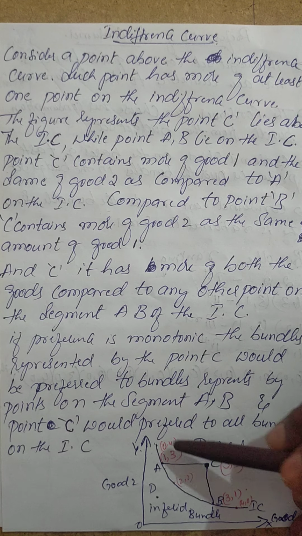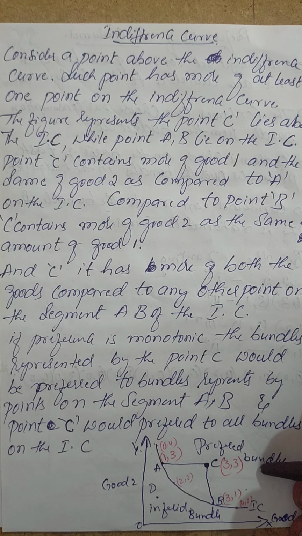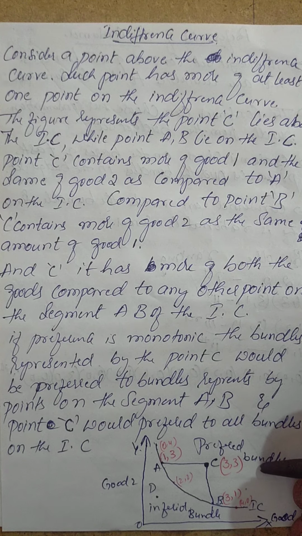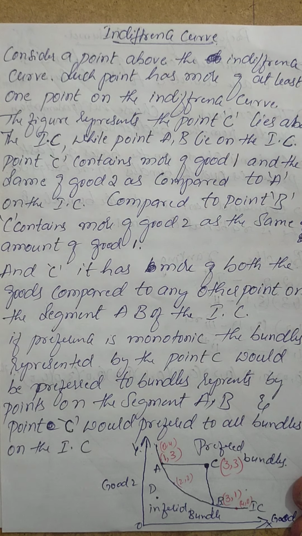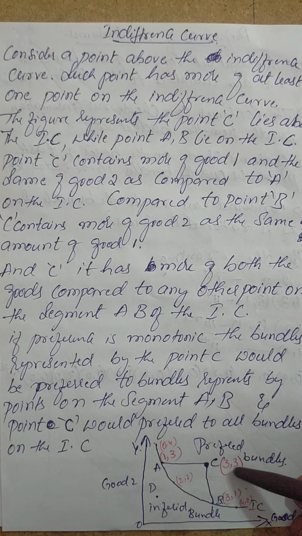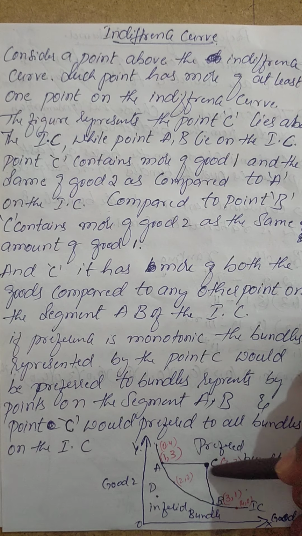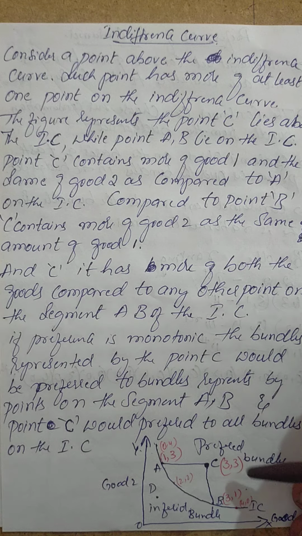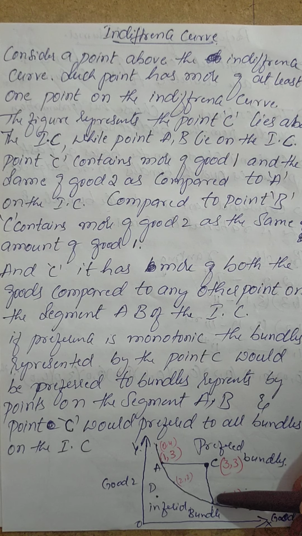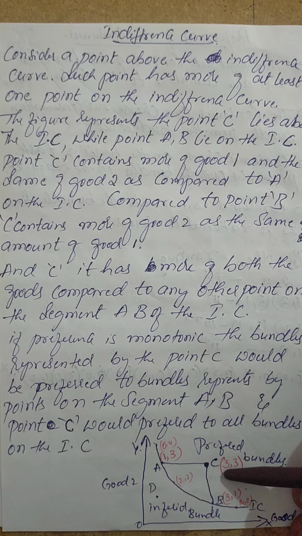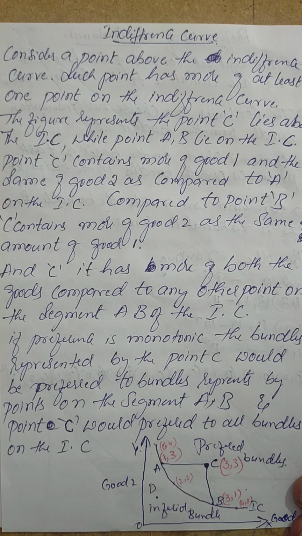We know two different indifference curves, as I said earlier in the video on indifference curves. If you have one more indifference curve here, two different indifference curves will not have the same level of satisfaction.